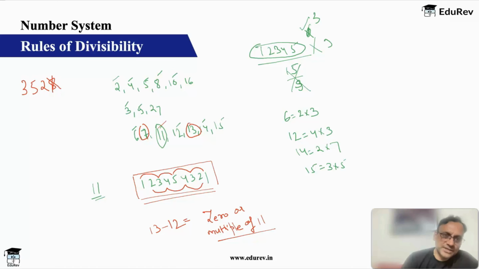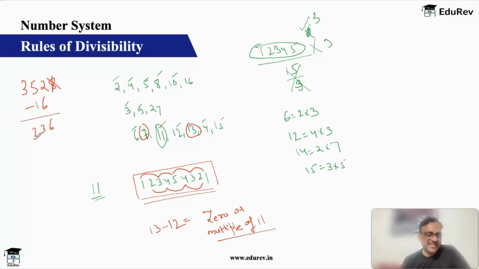Double it, which is 16, and subtract it from the remaining digits. Okay, how much do I get? You get 336.